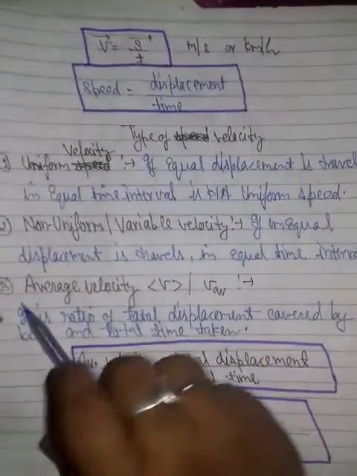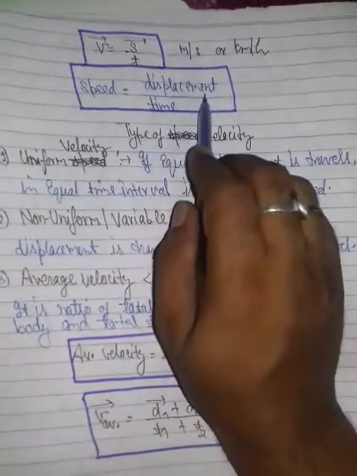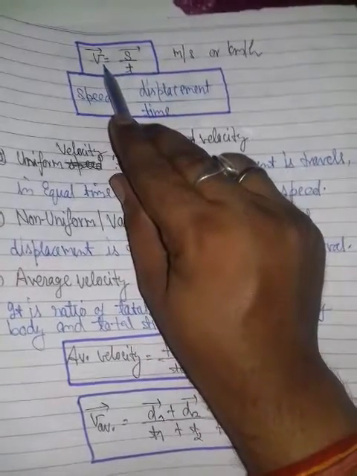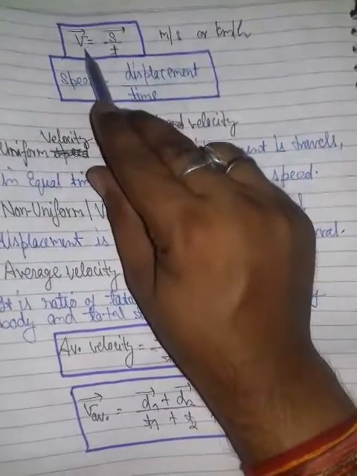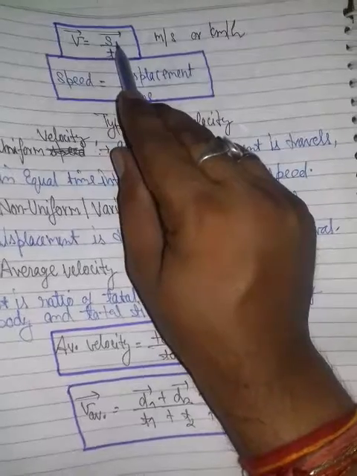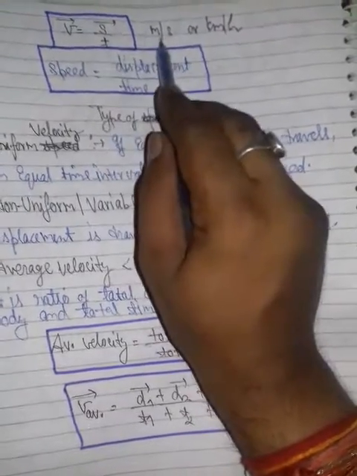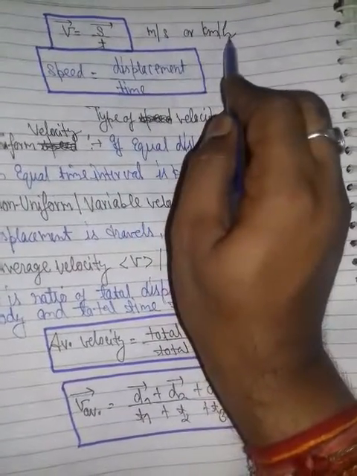The formula is velocity equal to displacement upon time, that is V arrow equal to S upon T, where S is the displacement and T is time, with unit meter per second or kilometer per hour.